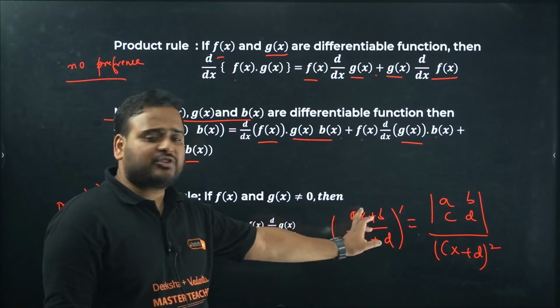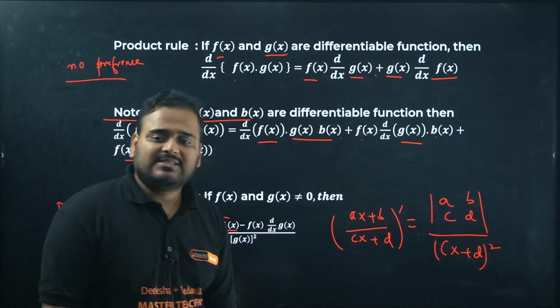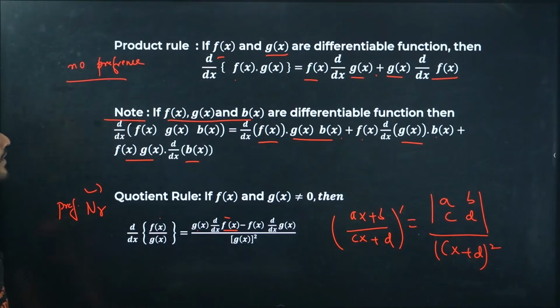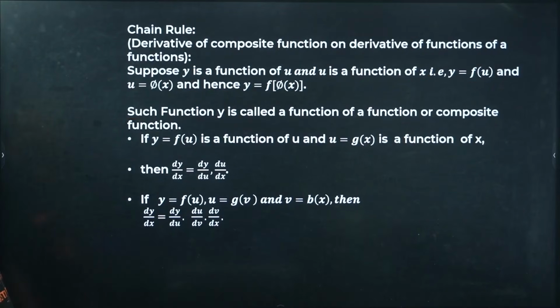You can write this as a function f(x) also, but usually this is for this kind of condition, (ax + b) upon (cx + d). The derivative will be given by the determinant a b c d divided by (cx + d) the whole square.